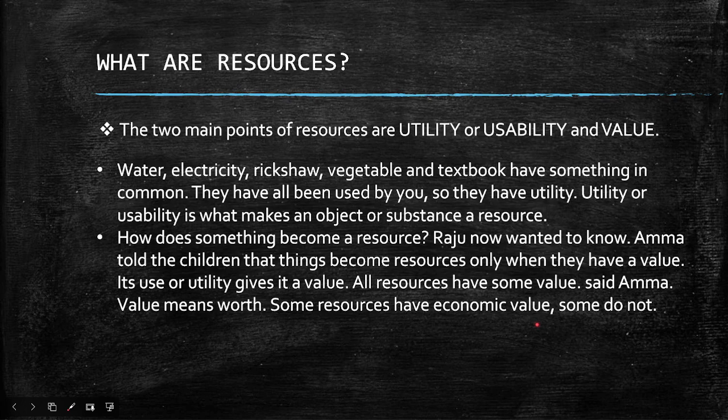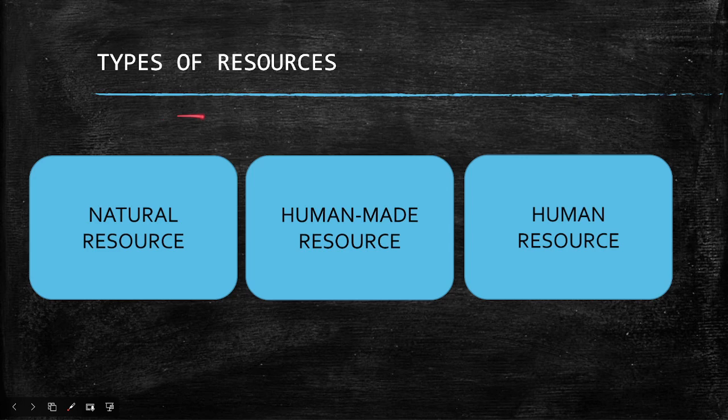So let's begin our second topic, which is called types of resources. There are three types of resources called natural resource, human made resource, and human resource. Natural resources are those which are given by our Mother Earth.